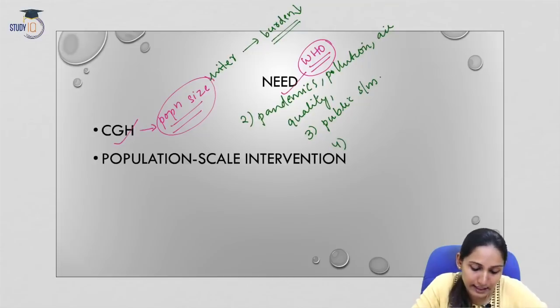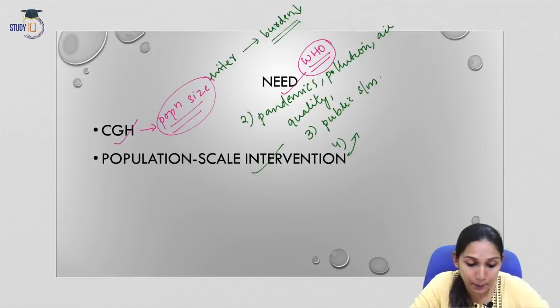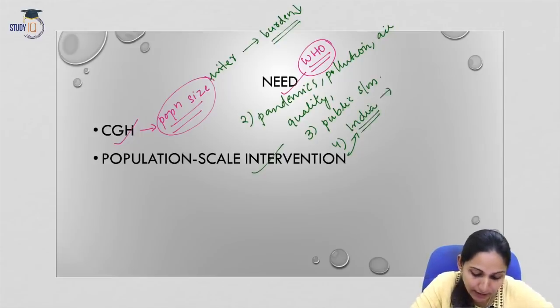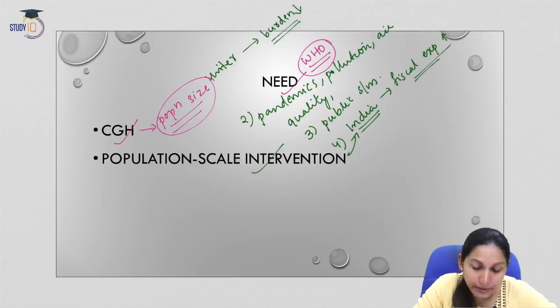Now the fourth thing is that since it is based on population scale, the interventions will be based on the size of the population. So in the case of India, where the population is very high, this will compel the government to spend more. So the fiscal expenditure on healthcare will increase because this is a population based intervention.